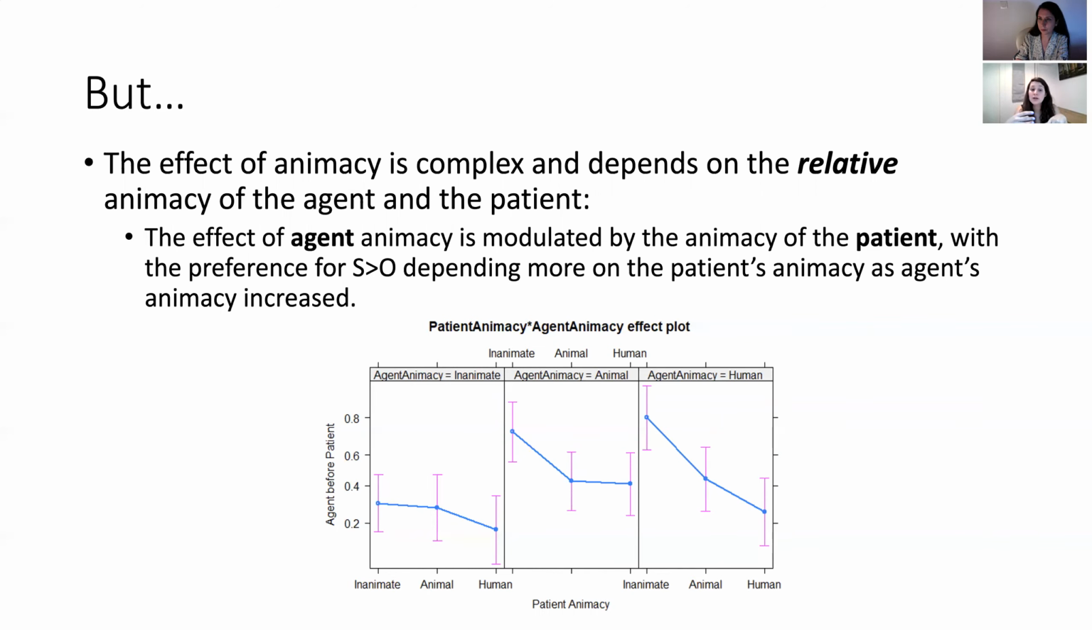But in the non-prototypical event of an inanimate agent acting on an animate patient, for example, the ball or the watermelon that hits the man, here the likelihood of observing this SB4O, or ball before man, is actually lower. And the favorite word order here would be O before S, where ball is expressed after man, not before.